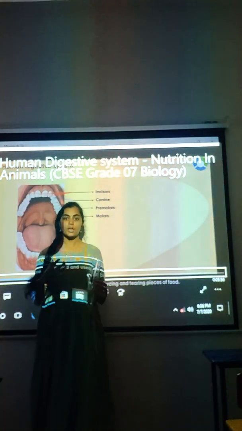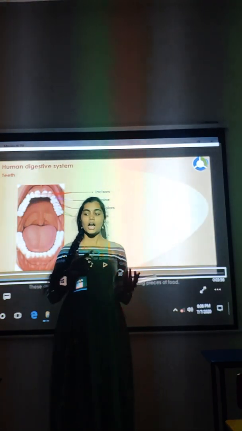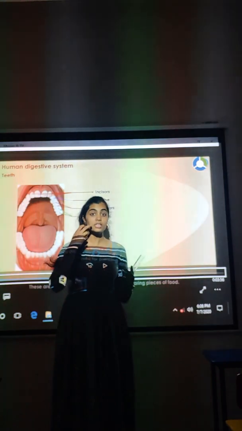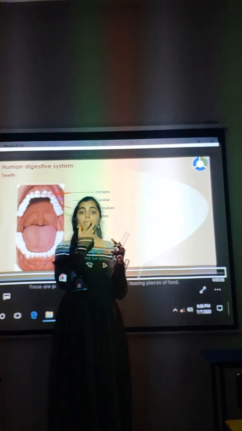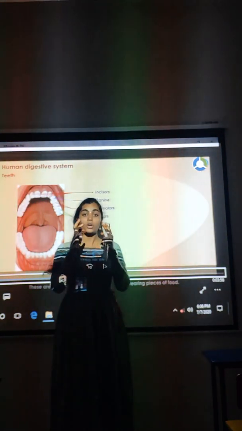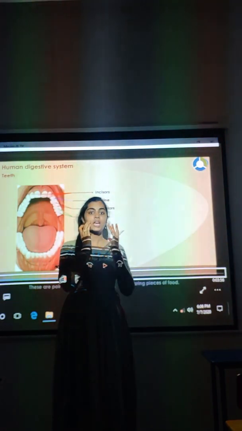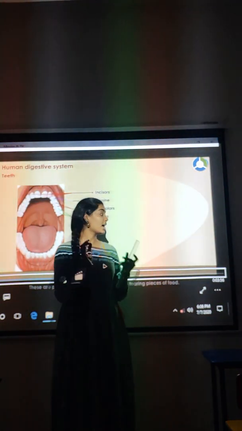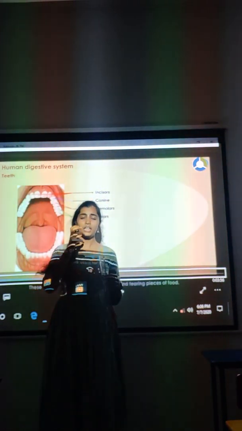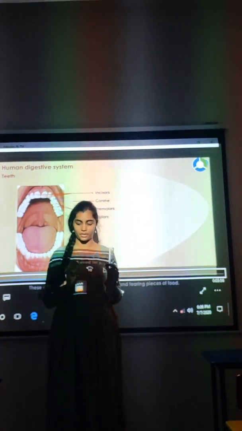For example, few of us eat non-veg, right? When we eat non-veg, how do we eat? Either we eat like this or like this. Yes, we eat like this because here we have two pairs of sharp teeth. Here and here. If you want, you can go and have a look in the mirror. You will have V-shaped sharp teeth on these two sides. They are called canines. Those are used for piercing and tearing the food because they are sharper.